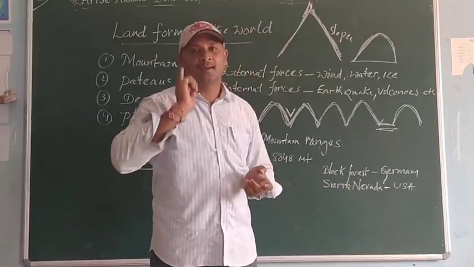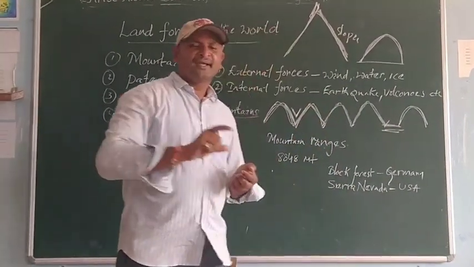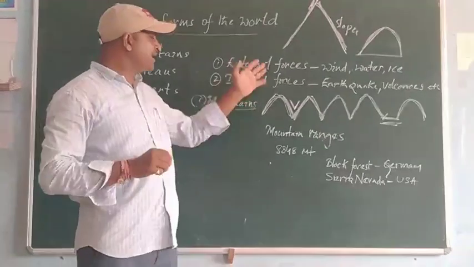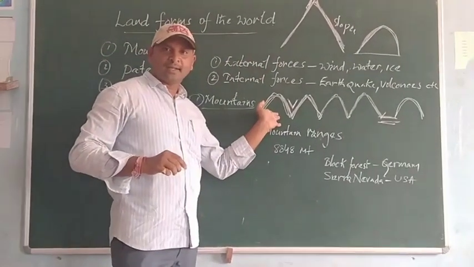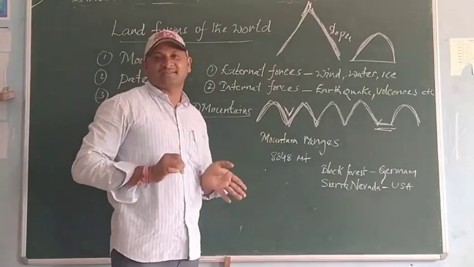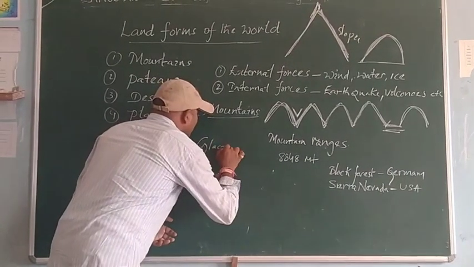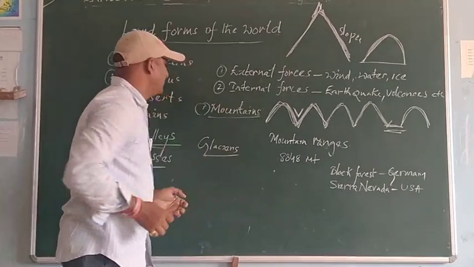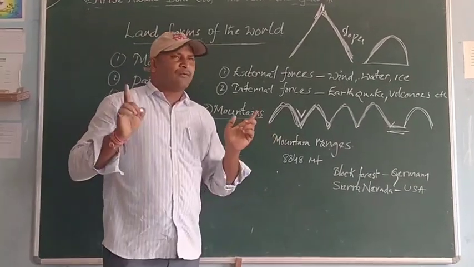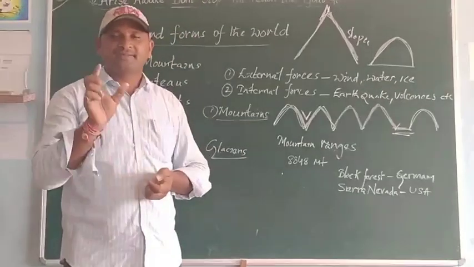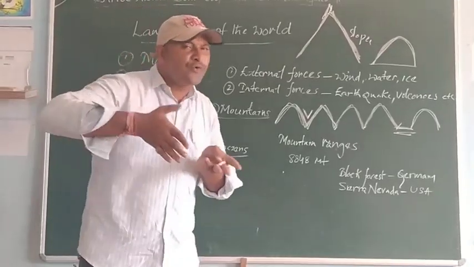Very important thing: generally, high mountain ranges have glaciers. What is meant by glaciers? Glaciers are slow-moving rivers of ice.